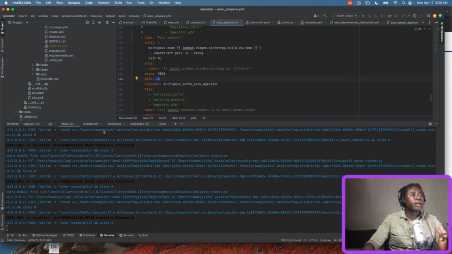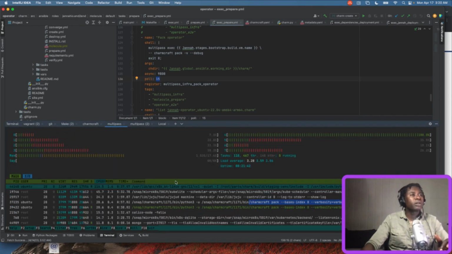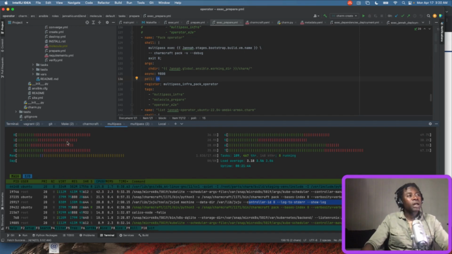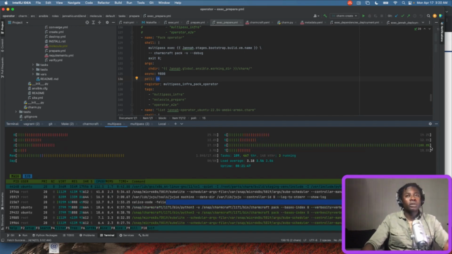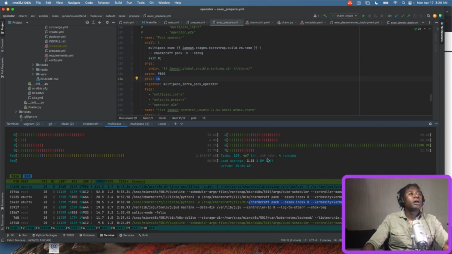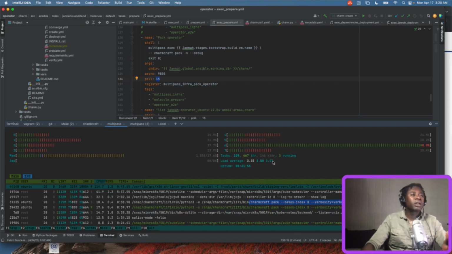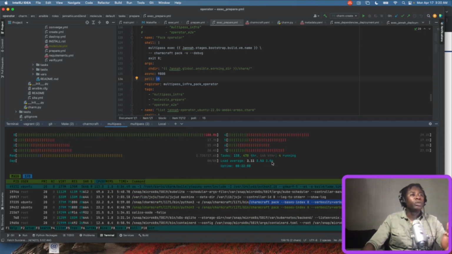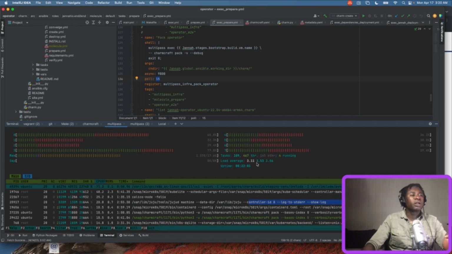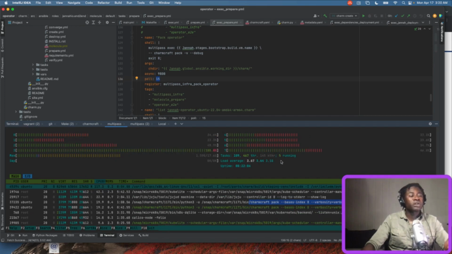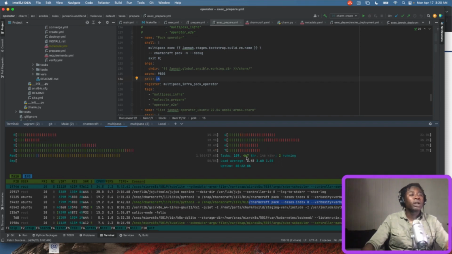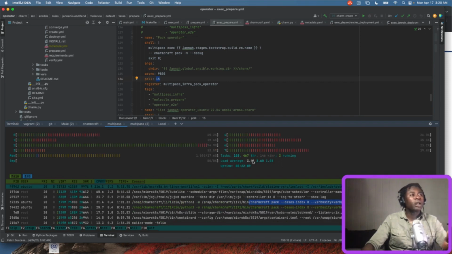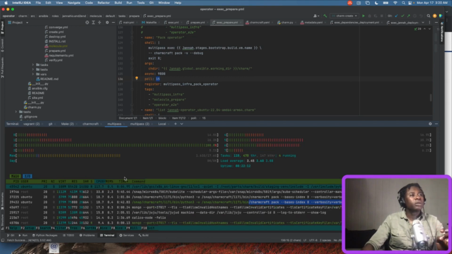Typically the way I get around that wait time is I come over here and I say, okay, what do the CPUs look like? Okay, they're all busy. Some of them are 100% busy. And I say, okay, what is my load average? So we're not heavily loaded yet because we're still packing the operator. We have not actually deployed the services yet, but once they start to get deployed, you start to see the load average increase because there are more containers being deployed and more services coming up and running. So it takes a bit of time to get there. So let's just be patient.